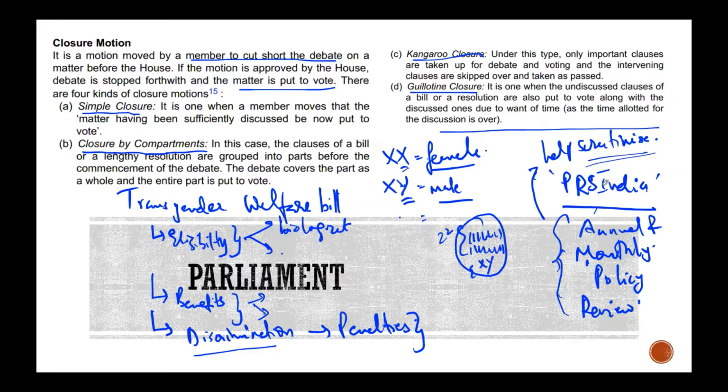In fact, some of the members from PRS India actually write op-eds in newspapers like The Hindu. What is the newspaper that you guys read most? Hindu, Indian Express, the New Indian Express, Deccan Herald, Hindustan Times. What do you guys generally go for? The Hindu, sir. The Hindu. Okay, good. Okay, excellent.